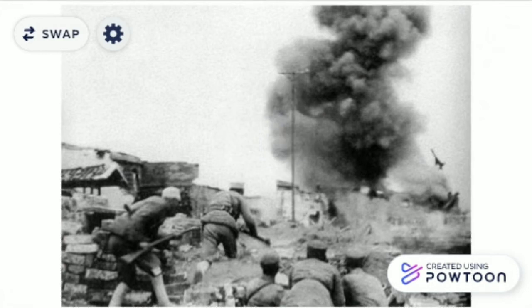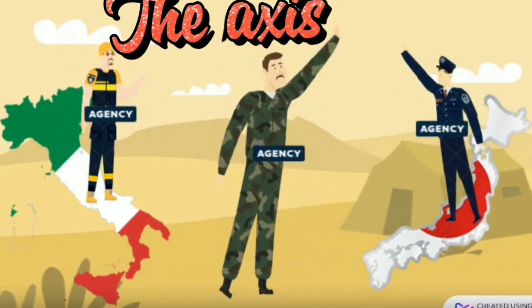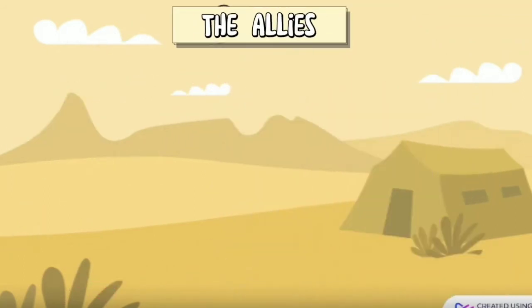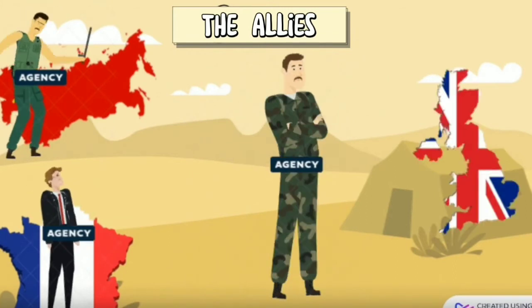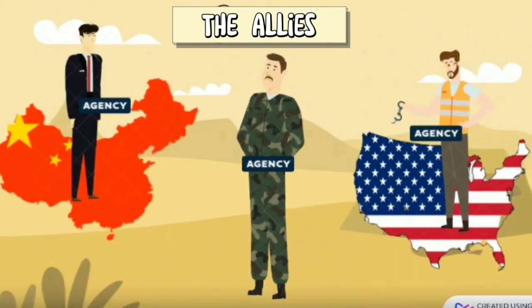The Nazis conquered most of Europe during their empire, and although some territories didn't enter their frontiers, they were part of the empire. However, all the territories disappeared from the empire after the Soviet Union, when they were finally defeated at the end of the Second World War. The Axis, who were allied with Germany, were Italy and Japan, and the Allies, who were the enemies, were France, the Soviet Union, Great Britain, United States, and China.